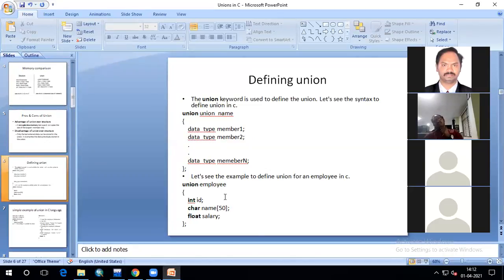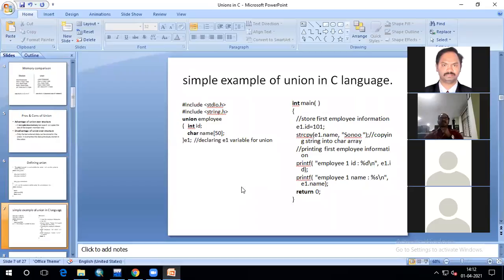And for all these three variables, those 50 bytes of memory will be shared. Okay, let us understand the union concept with one example here. So this is one example. I'm going to store an employee details in the union.